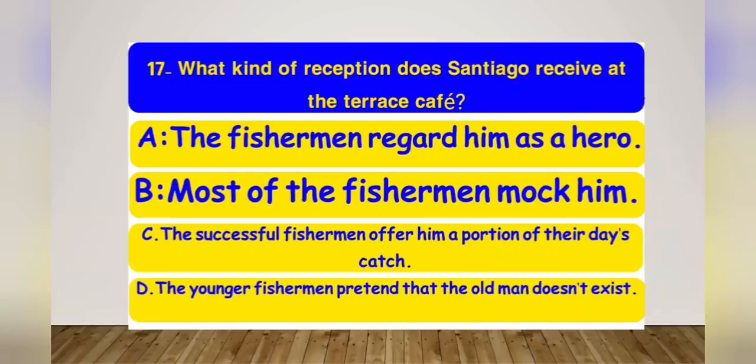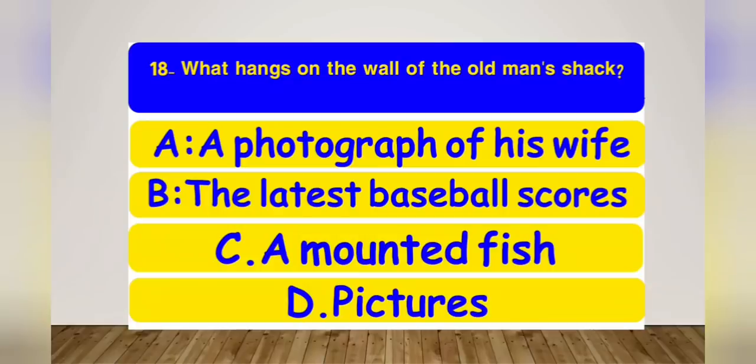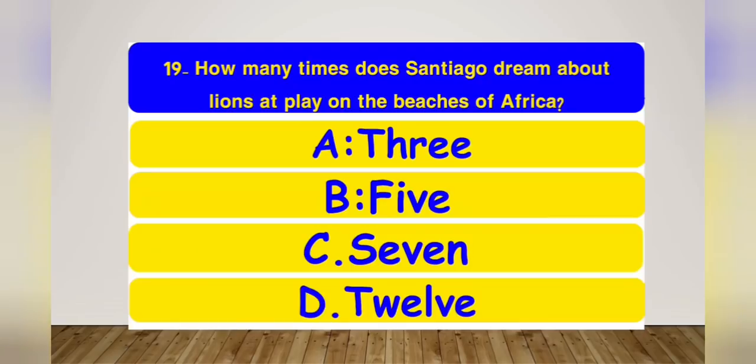And the right option is, most of the fishermen mock him, make fun of him. The eighteenth one: what hangs on the wall of the old man's shack? The options are a photograph of his wife, the latest baseball scores, a mounted fish, or pictures. And the right option is pictures.